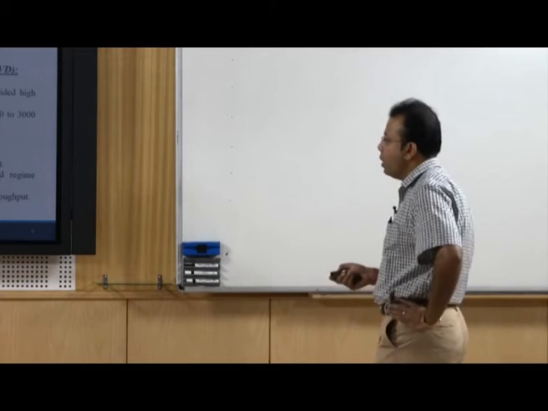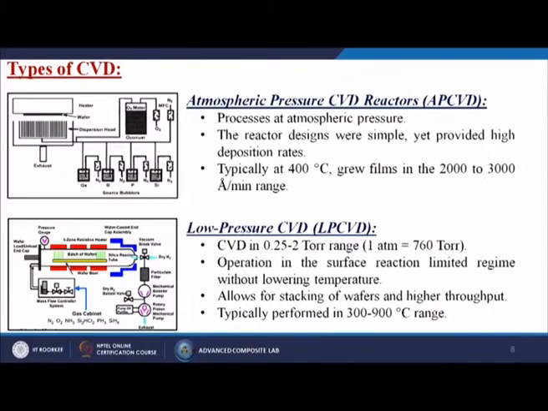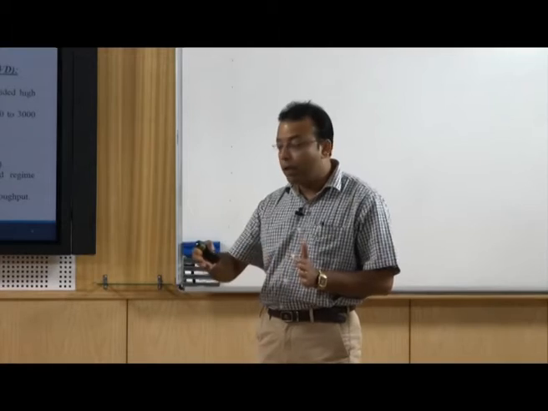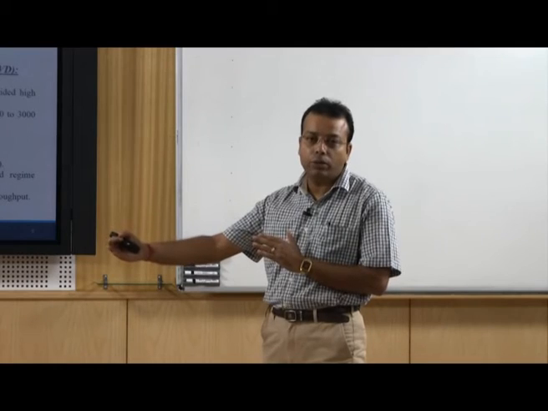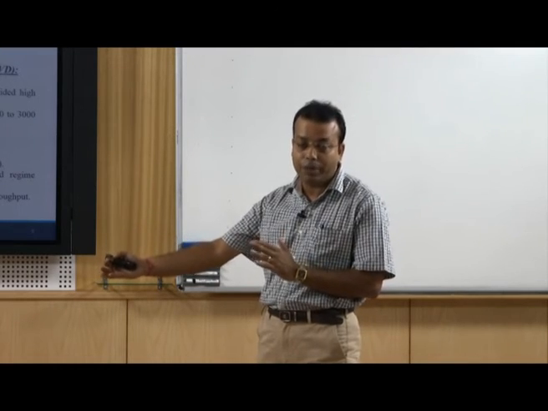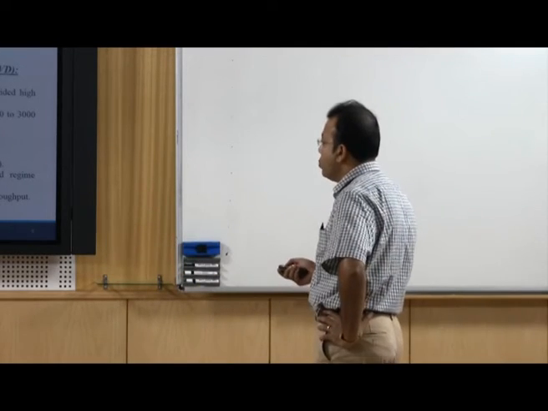The next one is the low pressure CVD process, in short form known as LPCVD. So, CVD in the 0.25 to 2 torr range. This is the pressure actually. What we generally know is that 1 atmospheric pressure is 760 torr. So, it is 0.25 into 760 torr, and from that up to 2 into 760. That will be the range of the atmospheric pressure that we generally use.